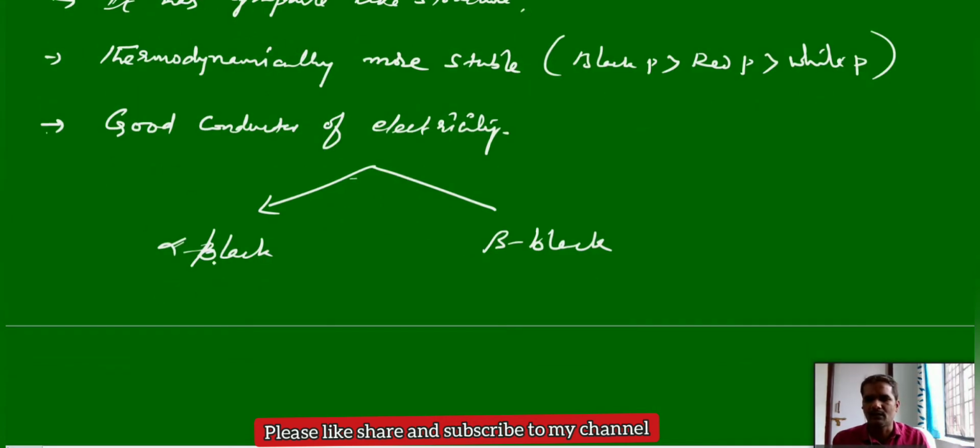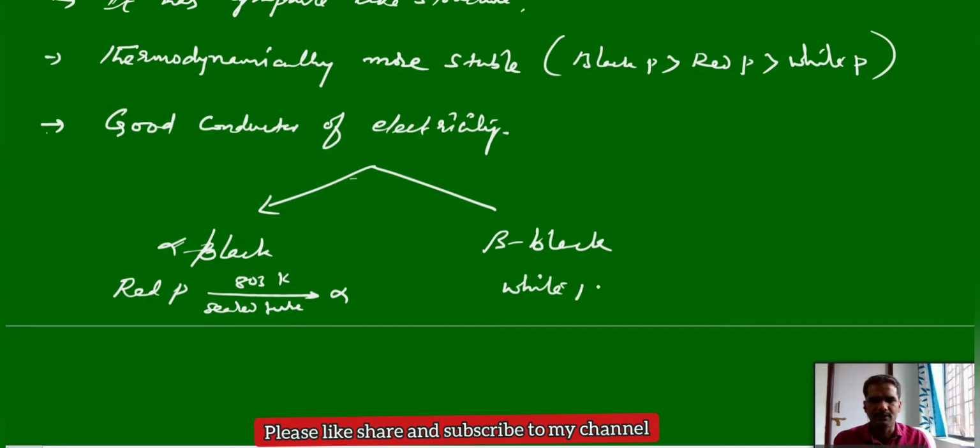Anyhow, this alpha black we can prepare by heating red phosphorus. You take the red phosphorus and heat it in a sealed tube at 803 kelvins, then you will get alpha black. Similarly, this beta black we can get by heating white phosphorus at a temperature of 473 kelvins, but under a high pressure.